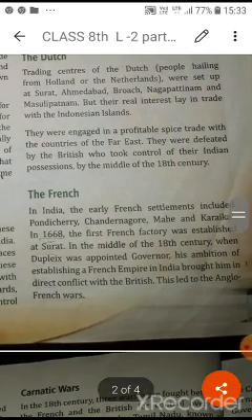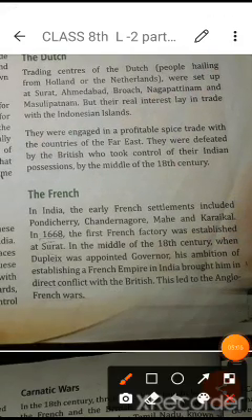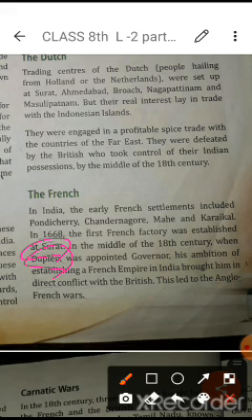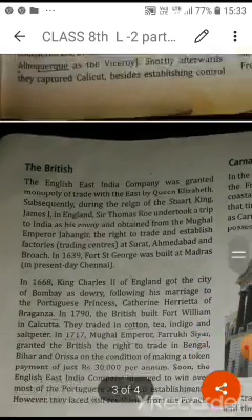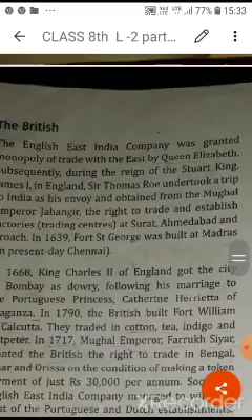Afterwards, the French also established their first company in Surat in 1668. Dupleix was one of the famous governors, but his ambition of establishing a French Empire in India brought him into direct conflict with the British. So in this way, this is the story of the French. Now we will study about the British, who they are and how they came to India.